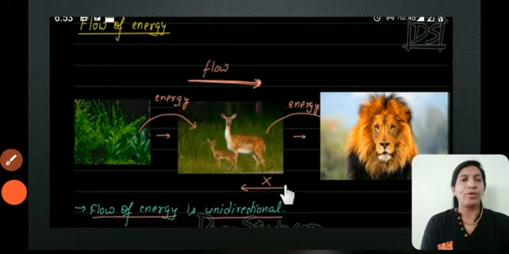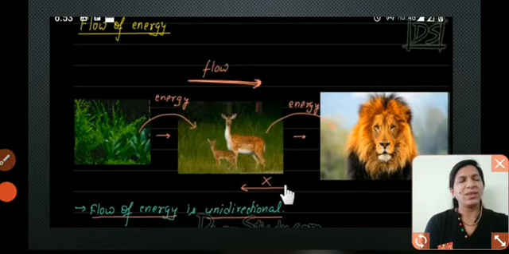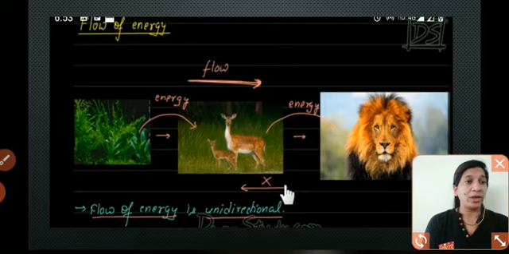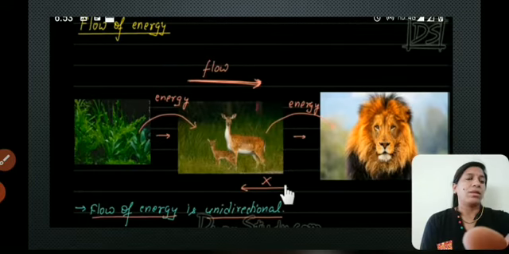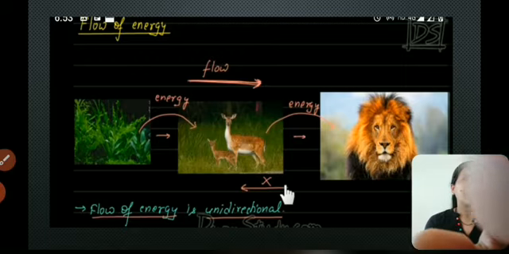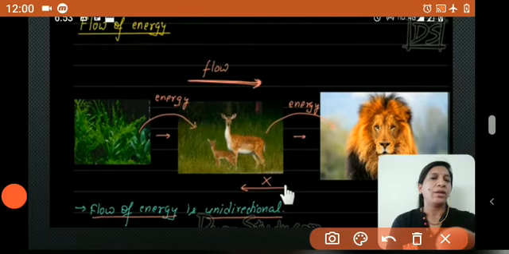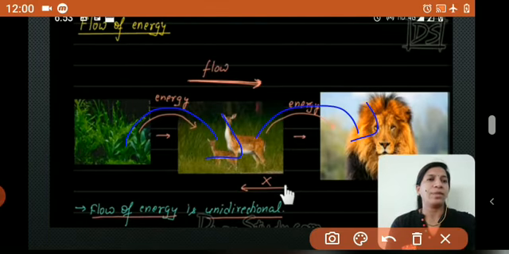This is the flow of energy. It's very easy and also important. See here, this is a food chain, right? In this food chain, energy transfers from one trophic level to another trophic level. How does it get transferred?